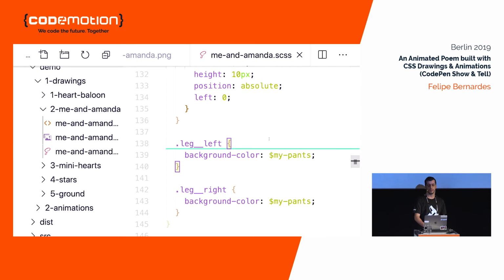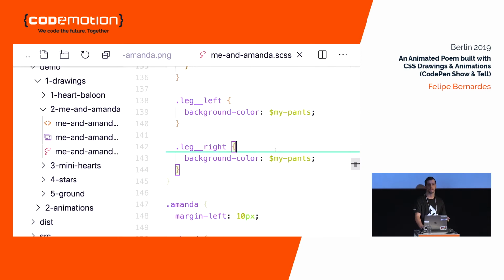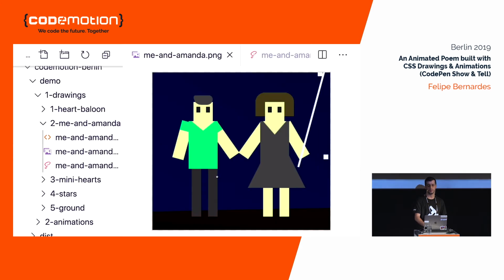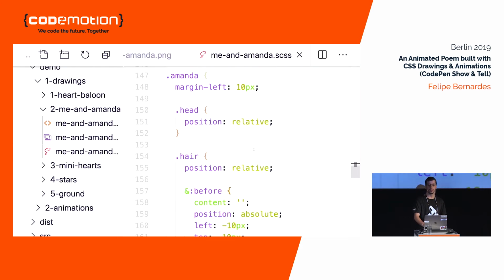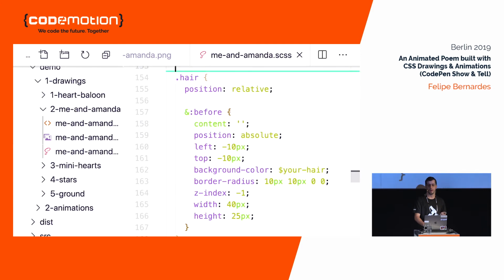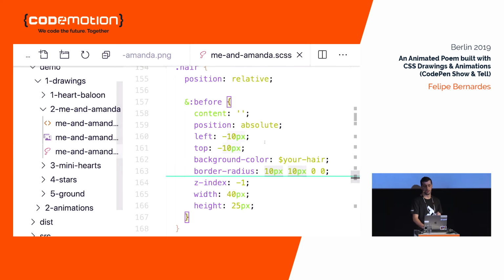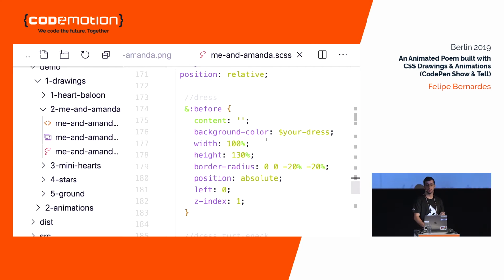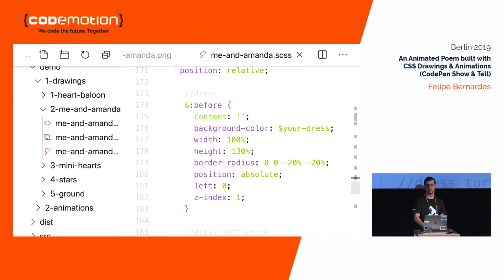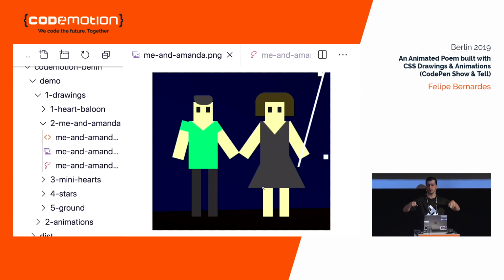For the left and right legs, we are only setting the color of my pants here. And for Amanda, it's the same, but her hair is different. The border radius are just in the top sides, so top left and top right here. Okay. The dress has negative border radius in the bottom part. So this way the borders form like a triangle, okay?